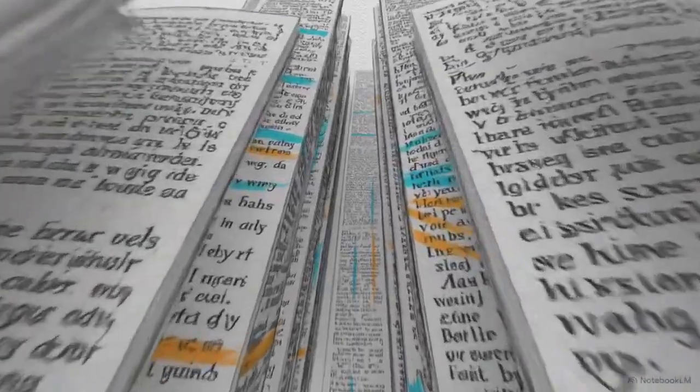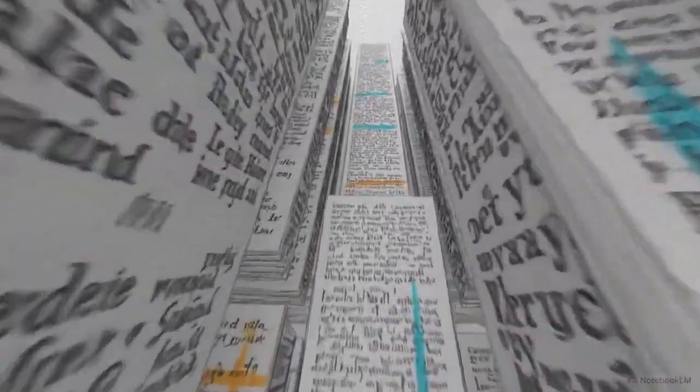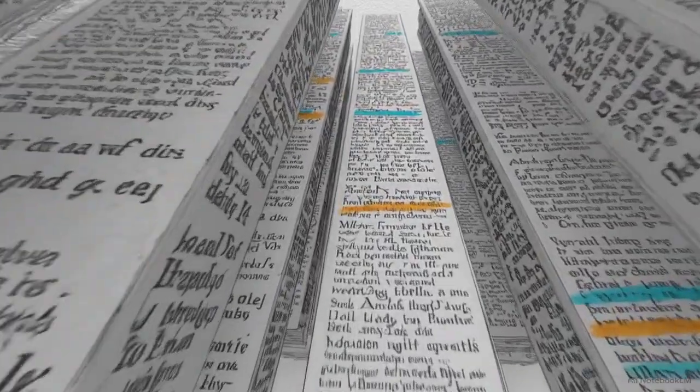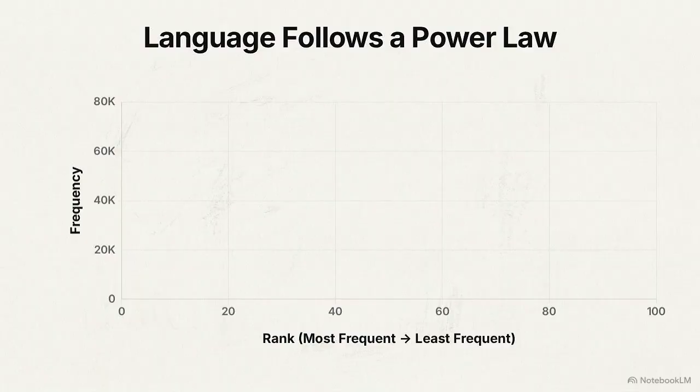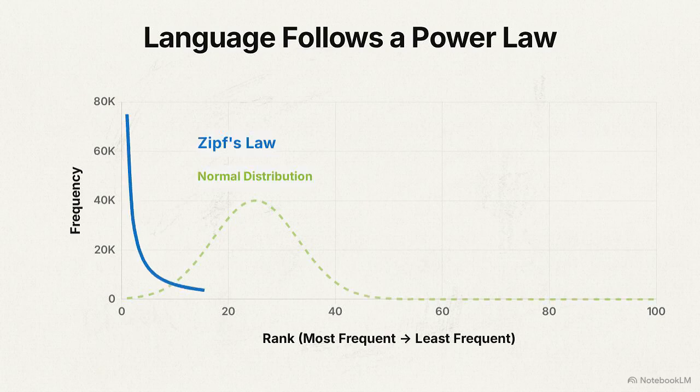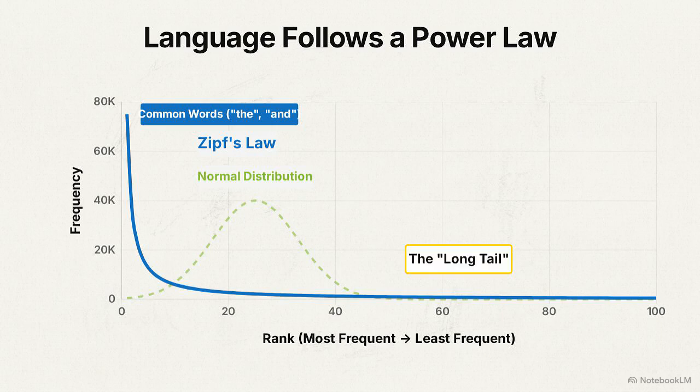Before we can begin converting words into numbers, we have to define the statistical reality of how humans actually use those words. This plots word frequency in a standard dataset. While statistical modeling prefers a normal distribution, human language follows a power law, specifically Zipf's law, where frequency is inversely proportional to rank. This creates a long tail. A few words appear thousands of times, but nearly 50% of all unique words appear exactly one time.